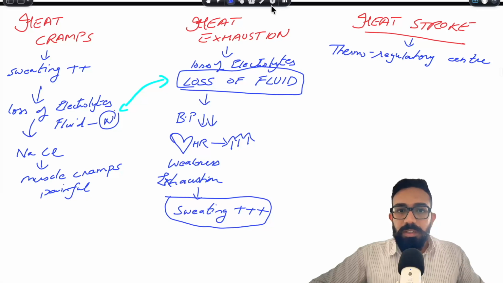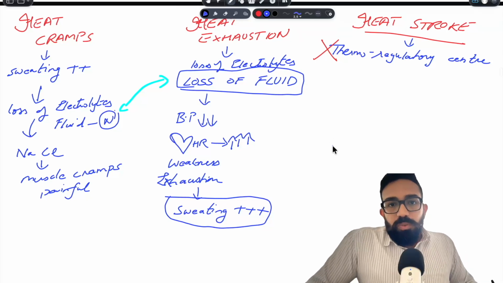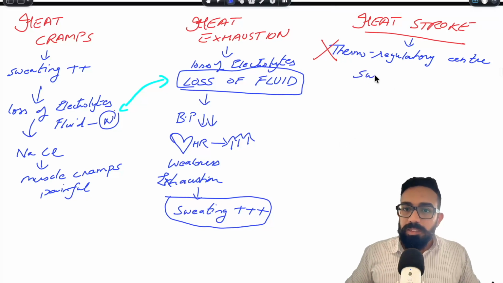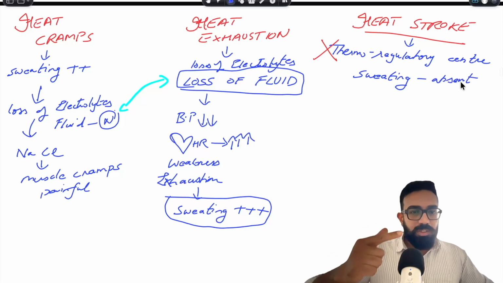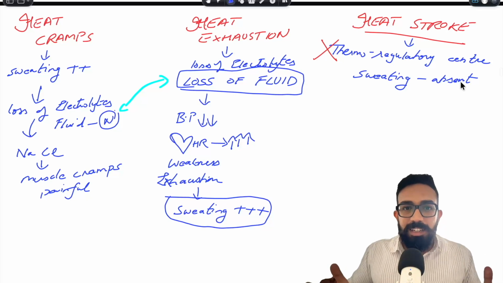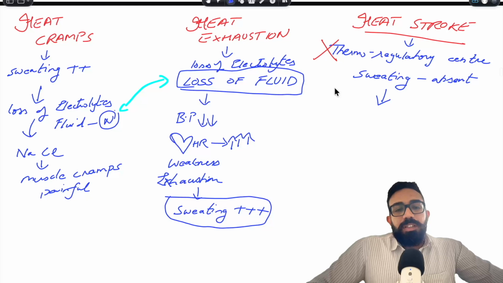Now, if the thermoregulatory center is lost, will the person sweat or not? He will not sweat. So, sweating is absent. Most important: heat cramps, sweating is present. Heat exhaustion, sweating is present. But heat stroke, sweating is absent and the skin is therefore dry. If sweating is absent, the thermoregulatory center is damaged.